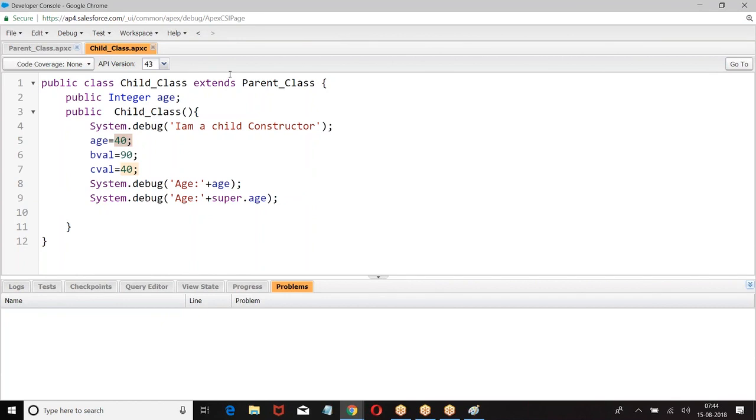When you have a parent class, when you have a child class, child will dominate. I don't want the child class, I want the parent class. Then I will go for super dot. Go to this, create an object for this.